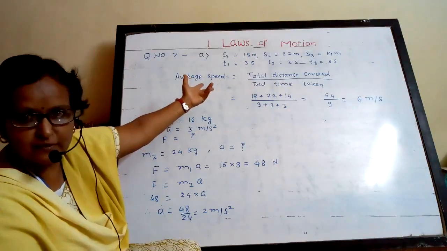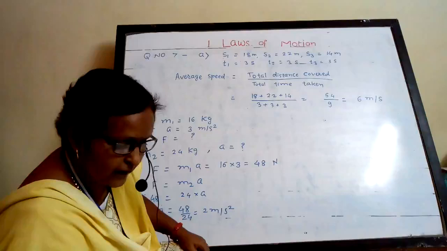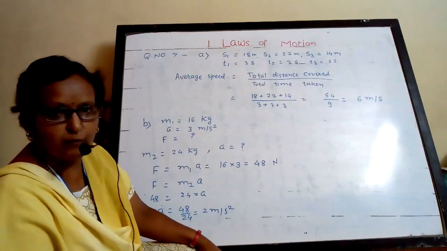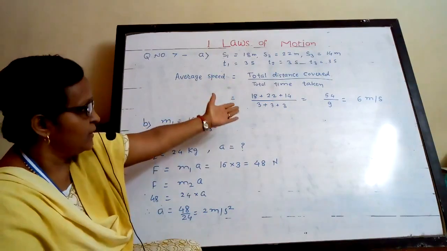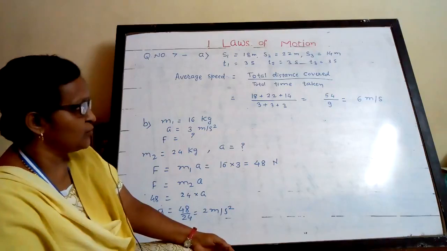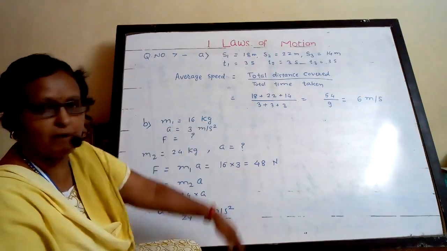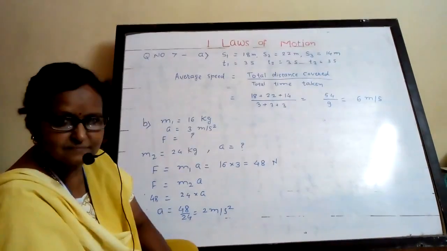Not at all, it is non-uniform motion. So calculate the average speed. Average speed is equal to total distance covered divided by total time taken. Add it: 18 plus 22 plus 14 divided by 3 plus 3 plus 3. So 54 divided by 9 is equal to 6 meters per second.